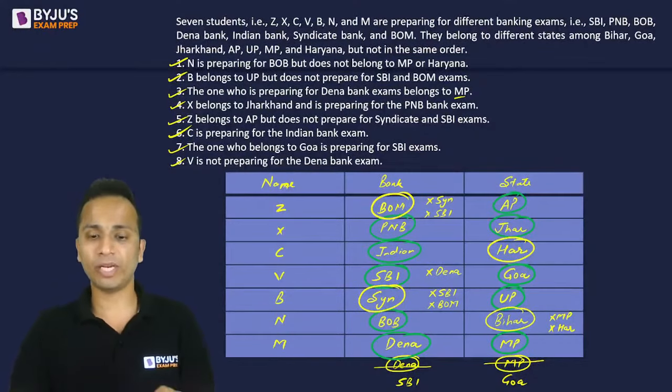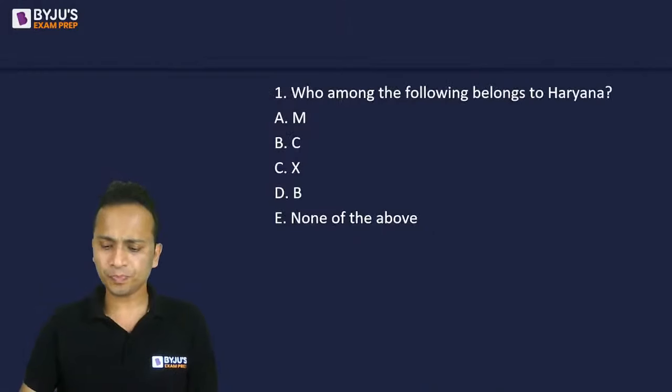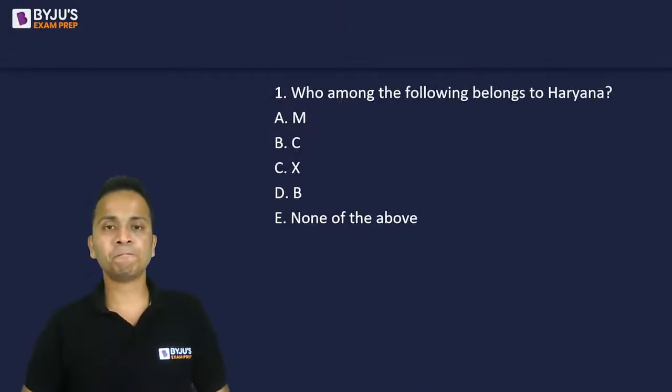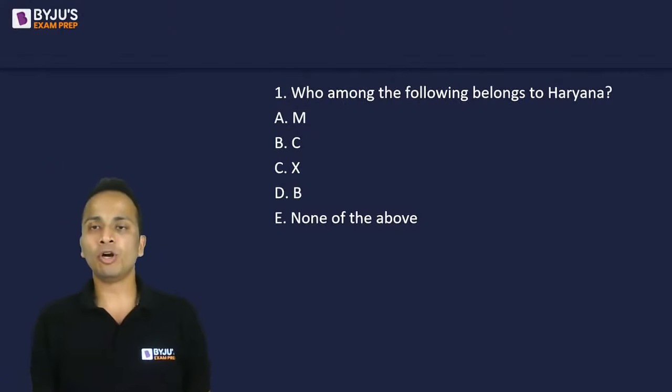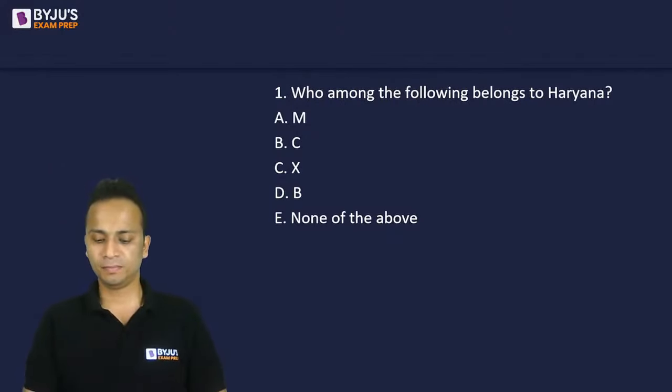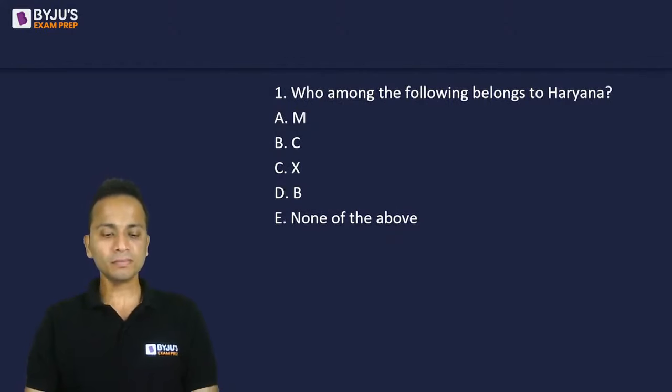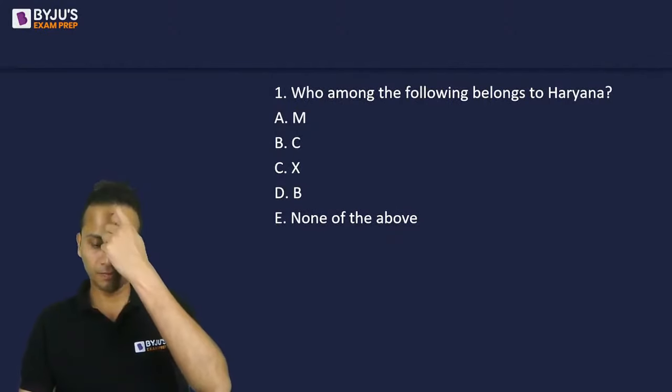Let's do it one by one. So all of you focus now. The first question on your screen now. Give me answer among A, B, C, D, E. So who among the following belongs to Haryana? You have 5 options.